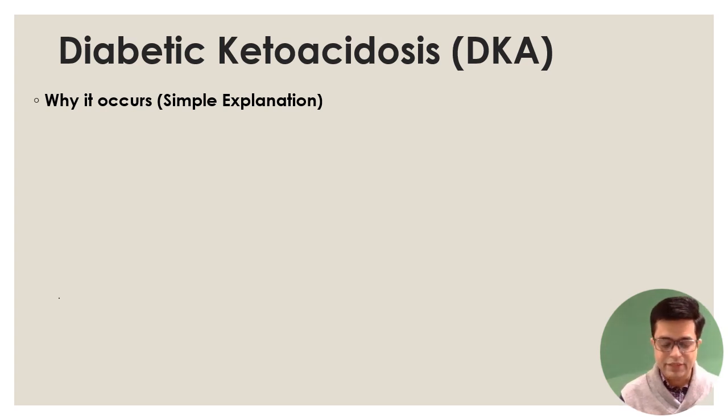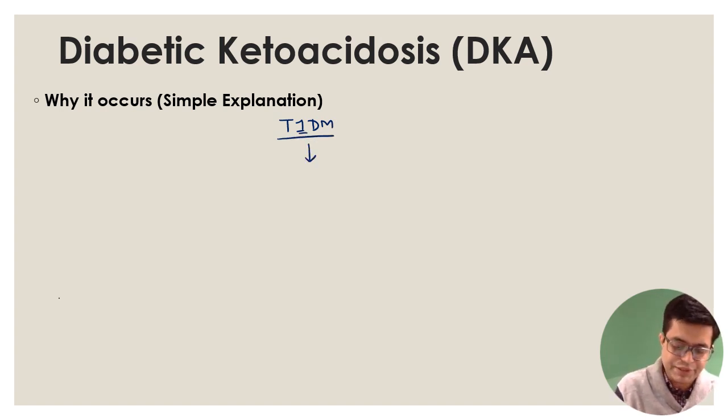Now let us understand why diabetic ketoacidosis happens. Don't worry, I'm not going to write the complete pathophysiology here, but it is relevant for your exams and you need to know why it happens, so it becomes easy for you to understand. So for example, just imagine that there is a type 1 diabetes mellitus patient. He will already be on insulin.